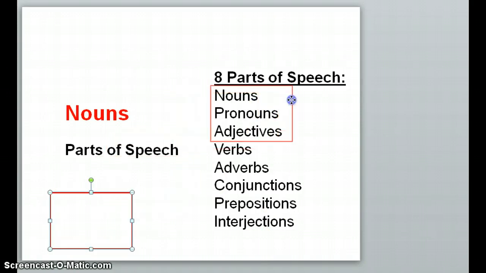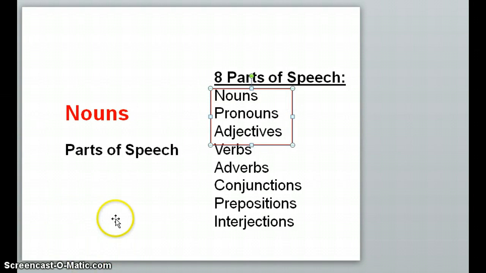And nouns are part of our first family, and the reason why we call it a family is because nouns are people, places, or things. The pronouns are also in this family because they replace those persons, places, and things. And adjectives are the third part of this family because they modify the nouns and pronouns.